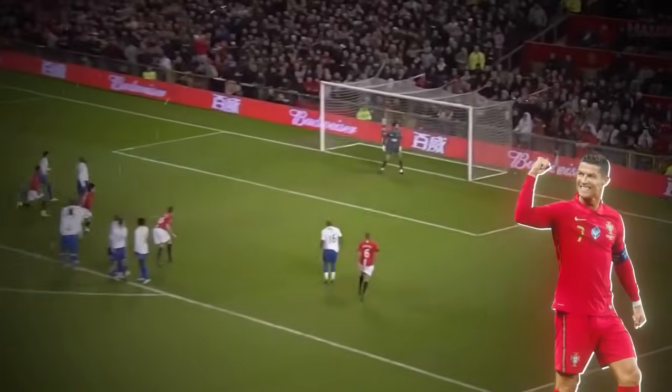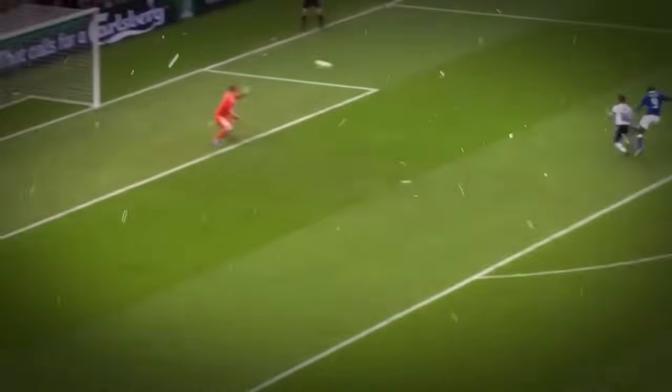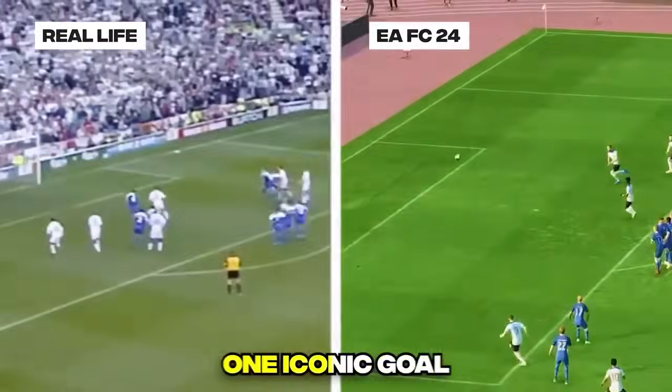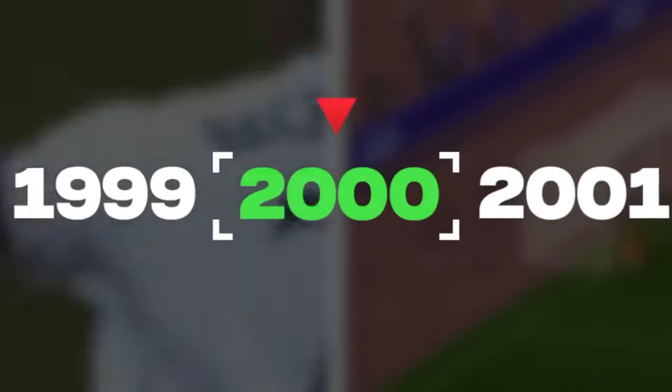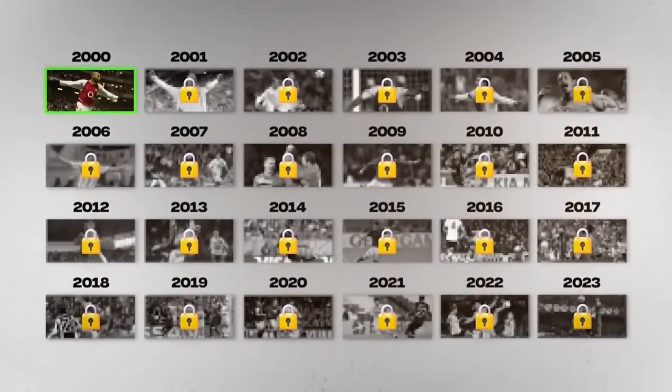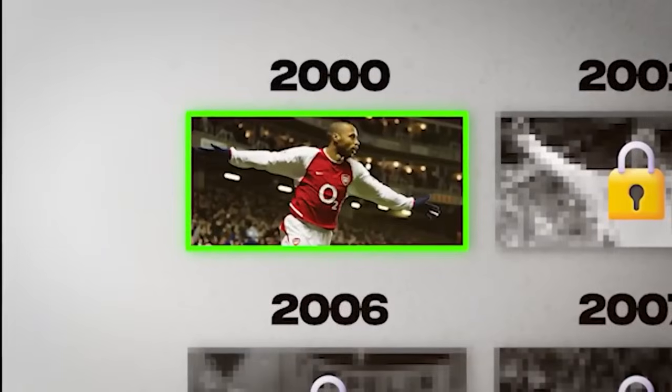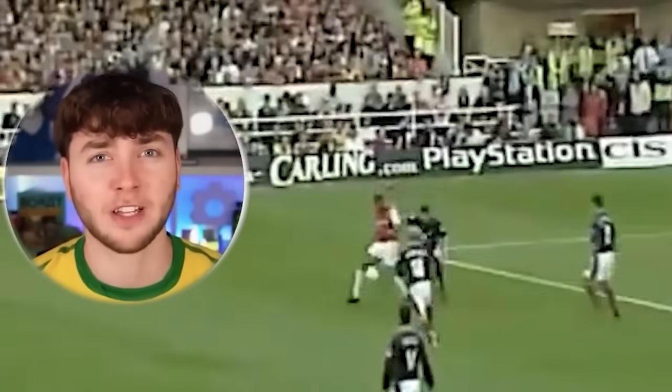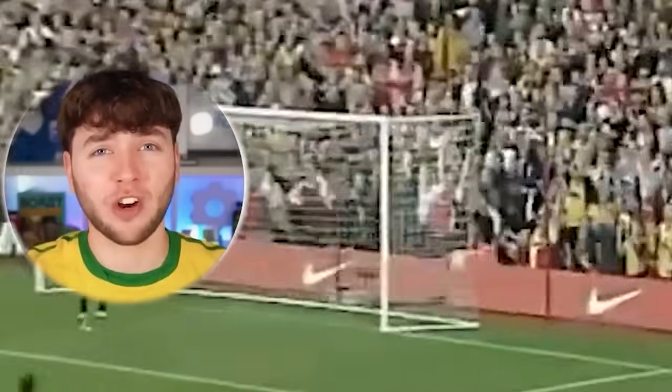Now, Messi and Ronaldo have provided us with some incredible goals, but the beautiful game has provided so many more. So that is why we're recreating one iconic goal from every year, going all the way back to 2000. And the year 2000 blessed us with many good goals, but there was one standout goal, Thierry Henry's volley versus Man United. So we're going to attempt to recreate it.